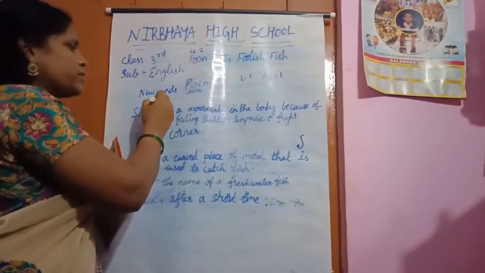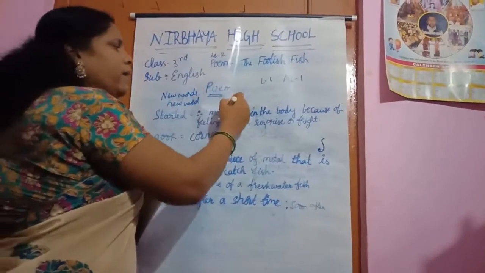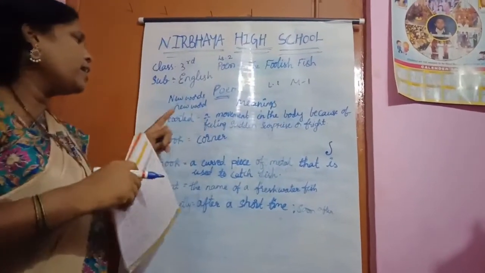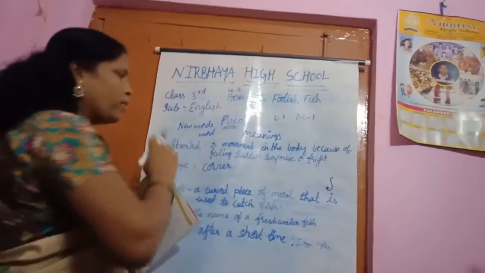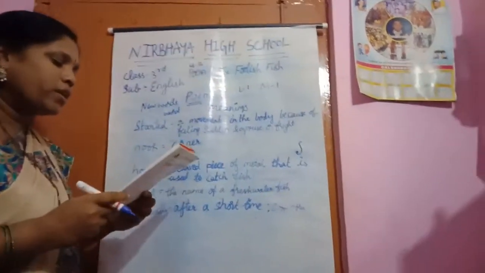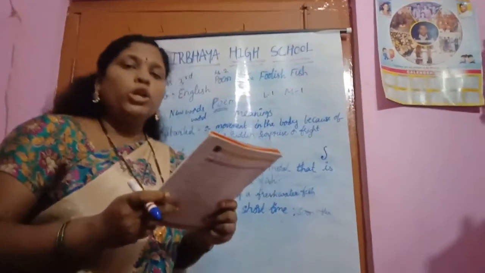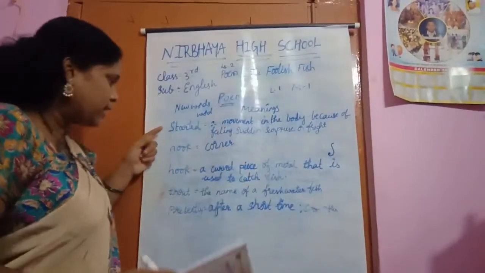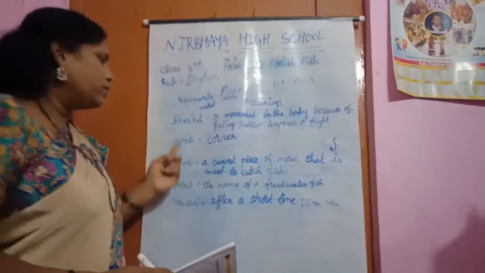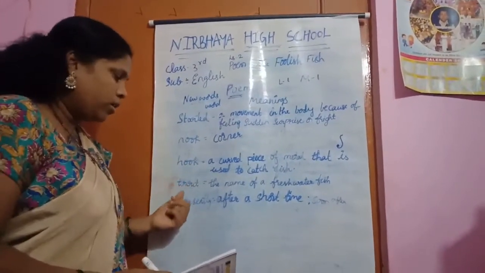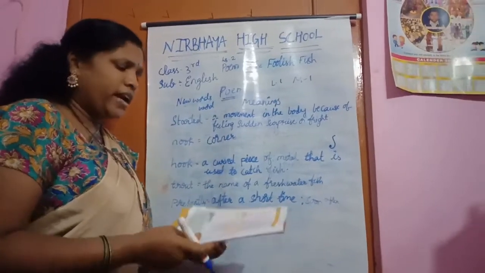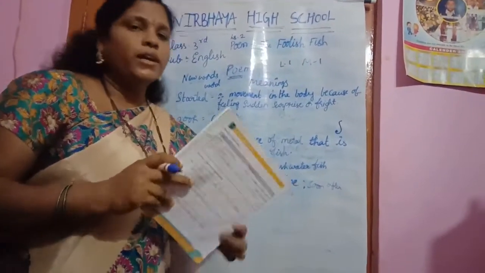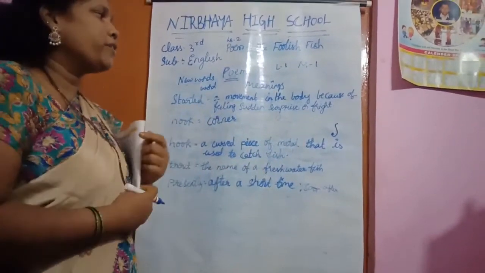After the new words, you should write words and meanings. See here, word and meaning you should write. What are the new words, children? See, started, nook, hook, trout, presently. These are the new words. Anything you feel is more hard for you, those words also you can write. Understood? And you should write the meanings.